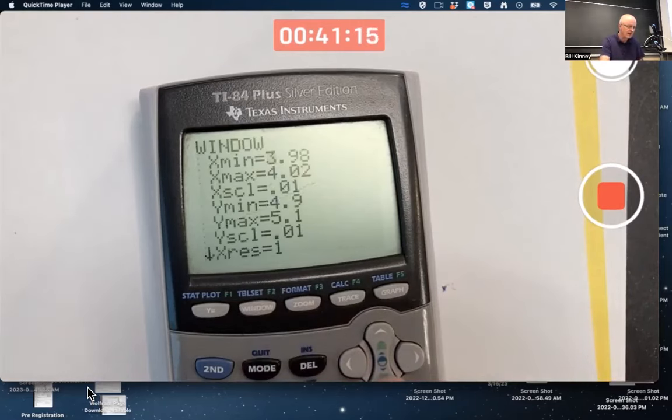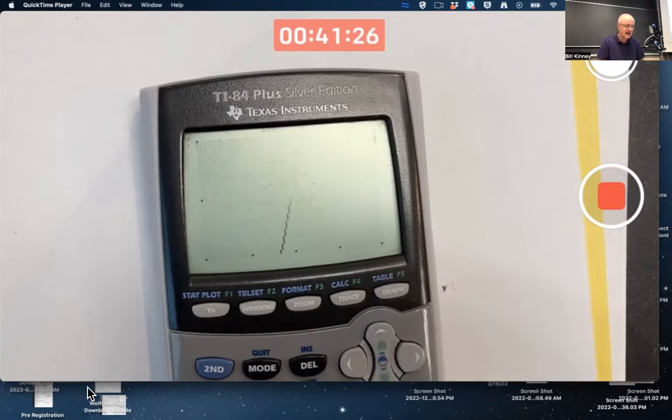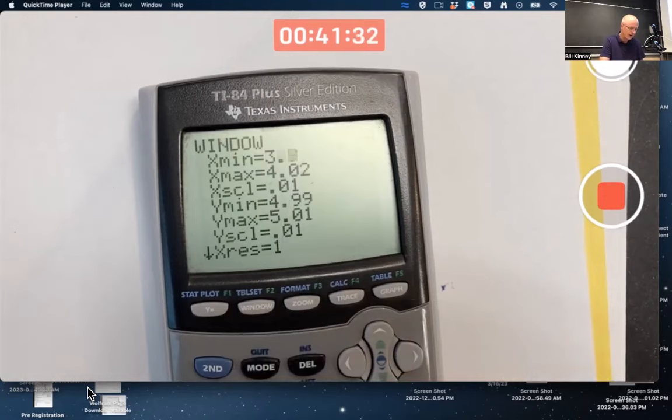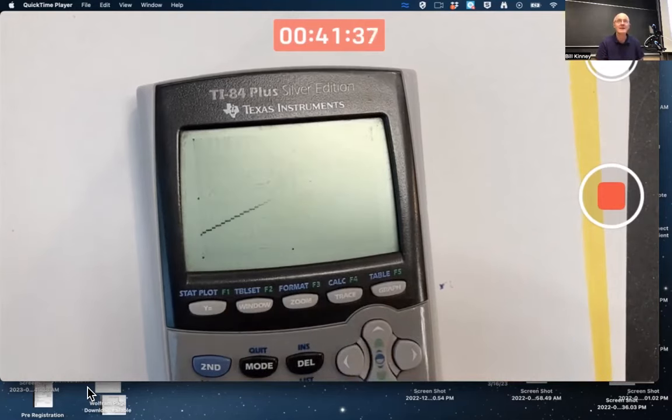I could go back to my window and pick something closer to 5 here, like 4.99 to 5.01. If I don't adjust my delta, I'm back to the first situation and it's exiting through the top and the bottom. But I can always readjust my delta. Go even smaller, 3.998 to 4.002. Now it's working. And no matter how small epsilon is, I can find a smaller delta that'll work.